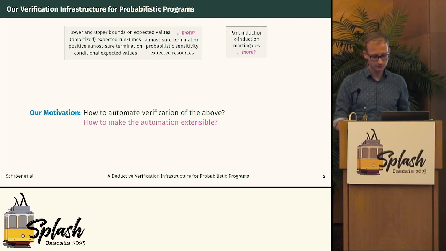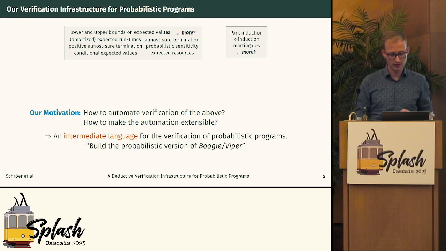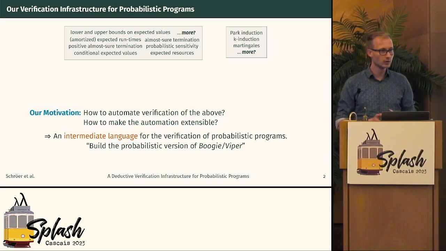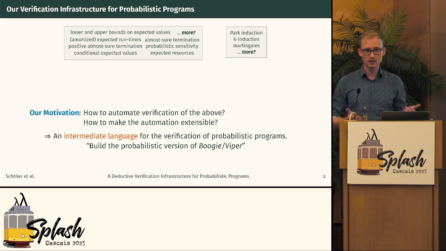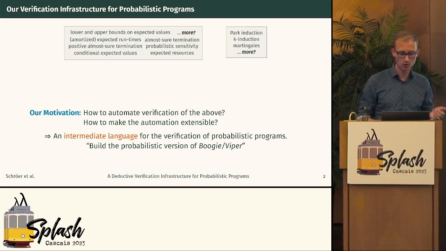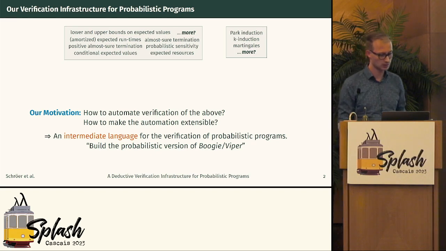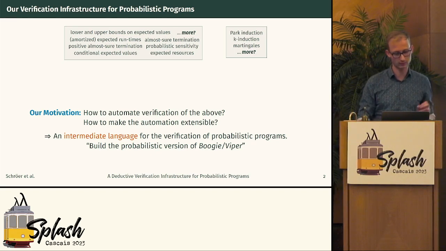And the idea is inspired or taken from classical deductive verifiers, where this was very successful. You might know Boogie or Viper. These are intermediate languages to encode verification problems. And what we are doing is build an intermediate language to encode verification problems for probabilistic programs. Okay, so we want to build the probabilistic version of Boogie or Viper.